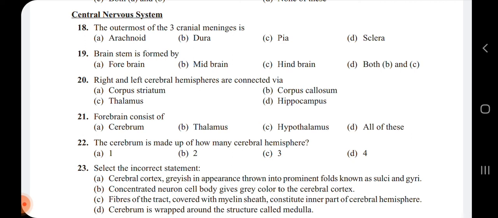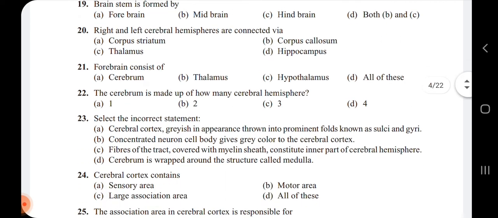Next question, forebrain consists of. So the forebrain consists of cerebrum, thalamus and the hypothalamus. That's why the answer is option D, that is all of these. The next one, cerebrum is made up of how many cerebral hemispheres? So the cerebrum is made up of two cerebral hemispheres, that is the left and the right cerebral hemispheres.